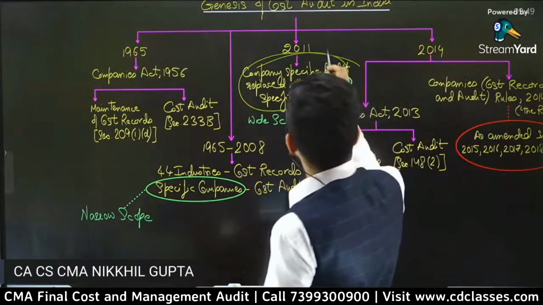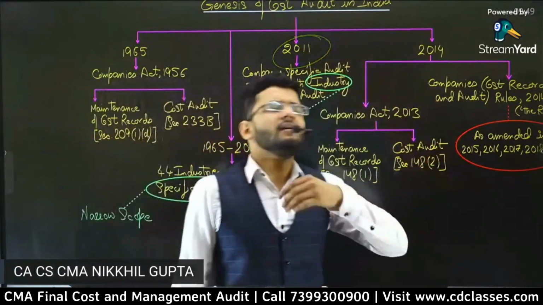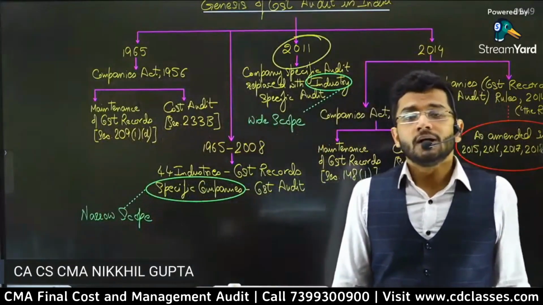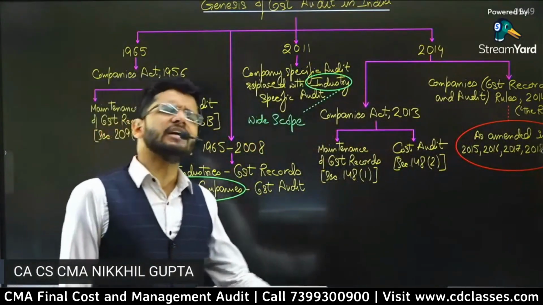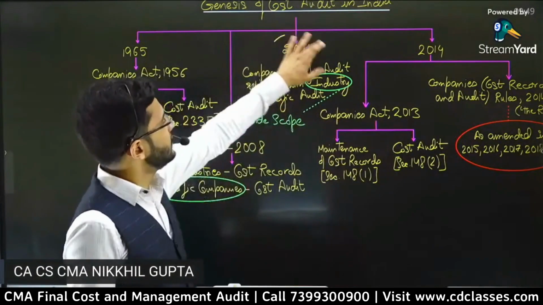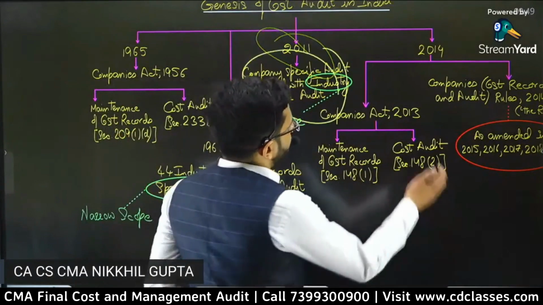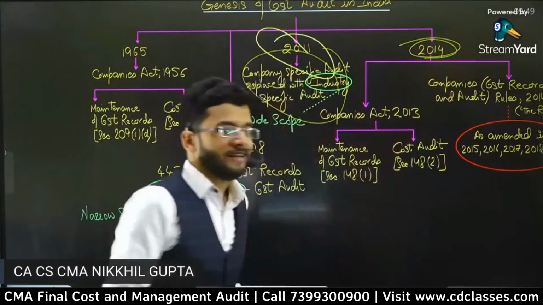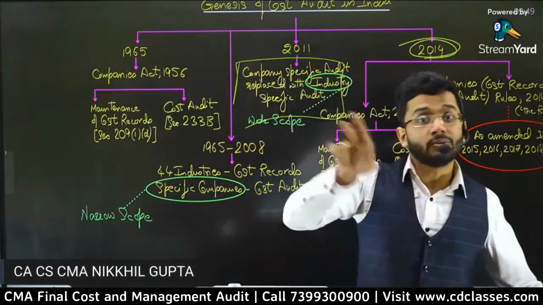And post 2011, cost audit has seen remarkable expansion. It has seen remarkable furtherance to its scope and its employability. The CMA's employability has increased many folds after 2011 when these amendments came by. And guys, finally in 2014, so in 2011 the rule was changed from company based to industry based.